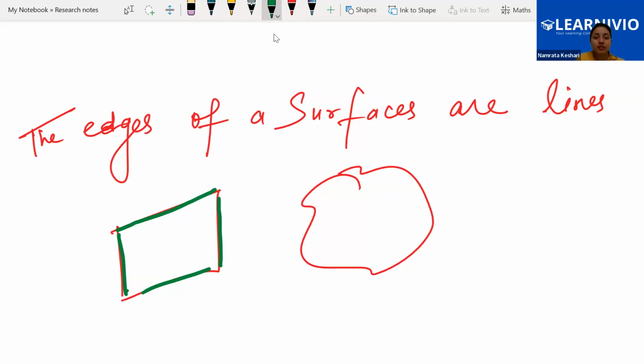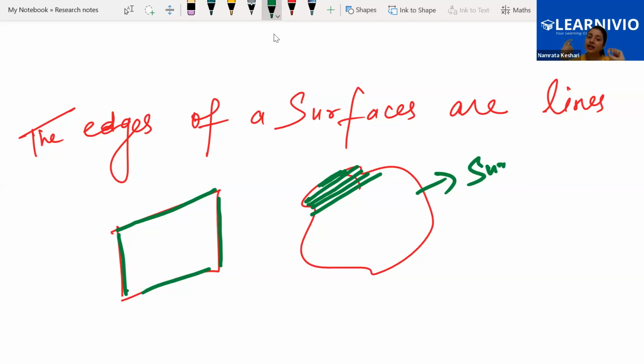If we have this type of surface, then you can take this as smaller lines. So any surface is completely made of lines, and points are packed together, going to connect together and make a line.